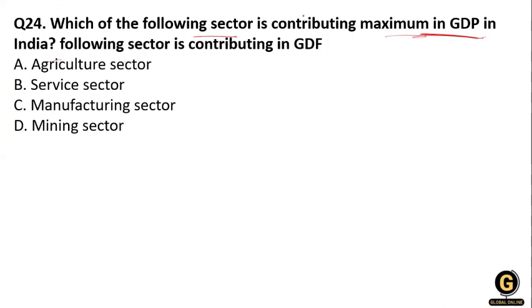You know that it is the service sector. The service sector is the largest sector of India and contributes about 92.26 lakh crores, and this is data of 2018-19.